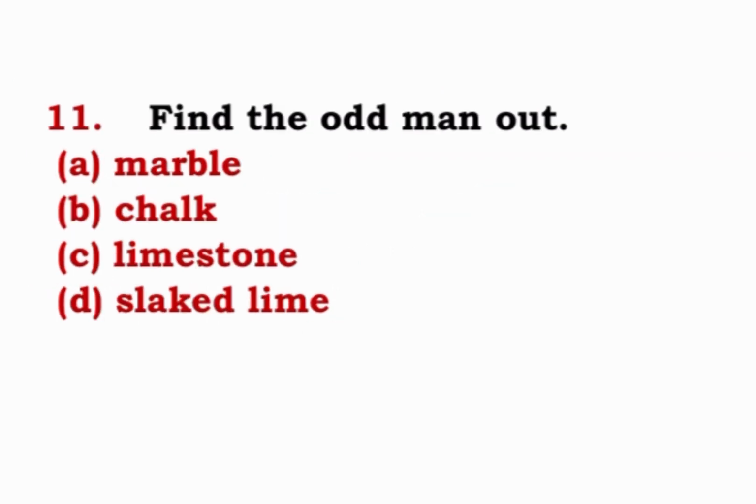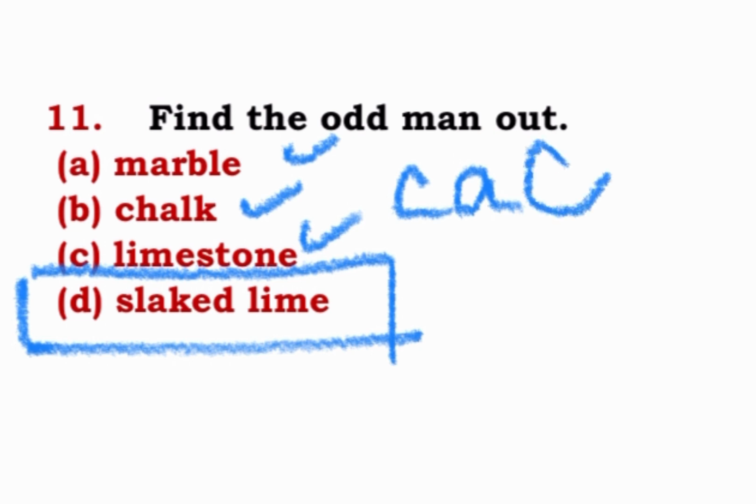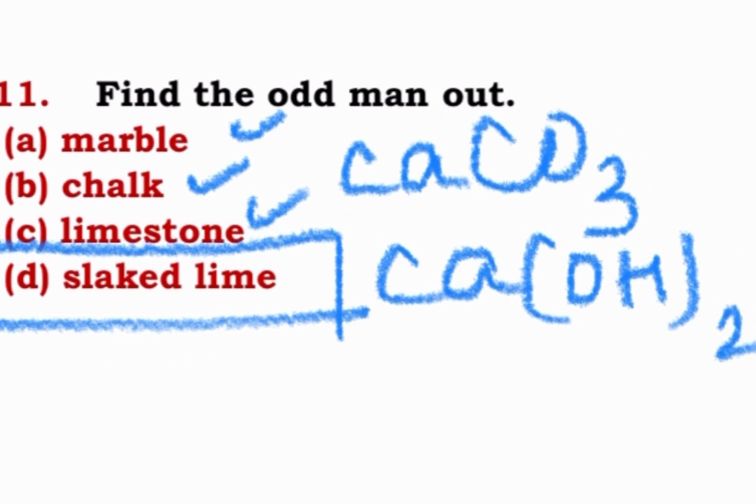11th question. Find the odd man out. Marble, chalk, limestone, slaked lime. In this, slaked lime has different formula. Otherwise, all others, marble, chalk and limestone, all have formula CaCO3, while slaked lime has formula Ca(OH)2. So, D will be the correct option.